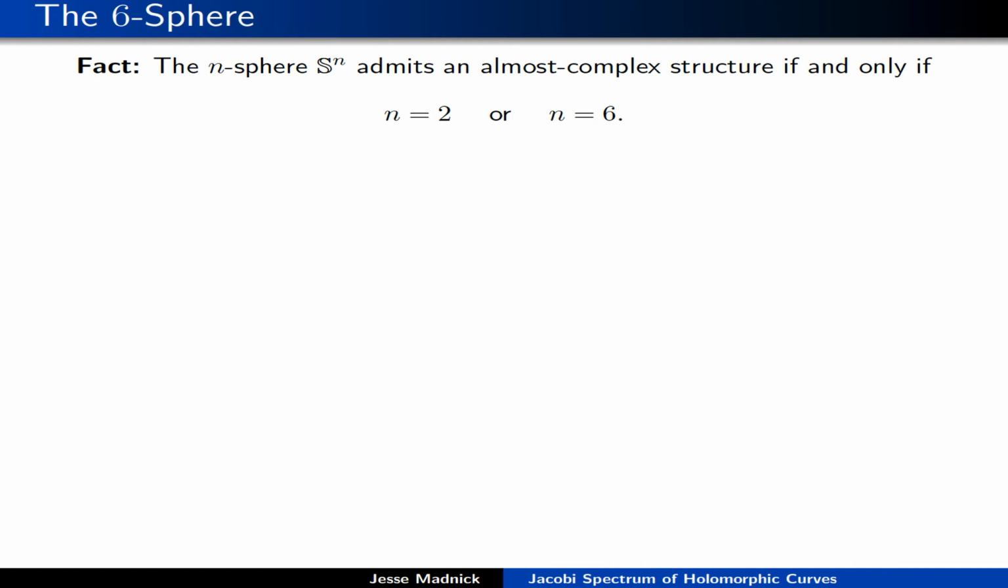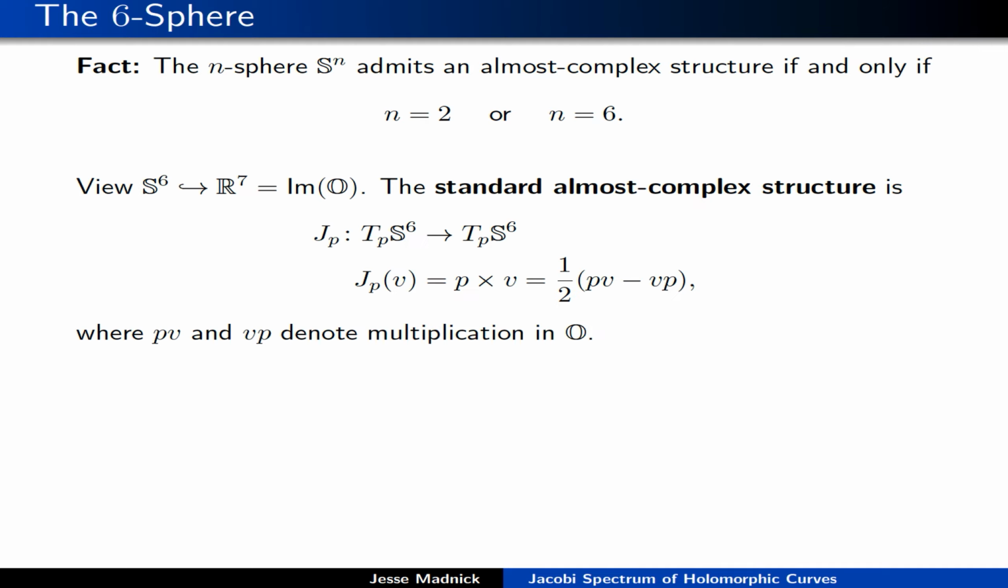So we're going to turn our attention now to the case of minimal surfaces in the sixth sphere. Again, why the sixth sphere? Well, it's a classical fact that the only spheres that can admit an almost complex structure are the 2-sphere and the 6-sphere. It's a famous open question whether the 6-sphere admits an integrable almost complex structure. That's obviously very hard. So here we're just going to give S6 its standard, certainly non-integrable, almost complex structure.